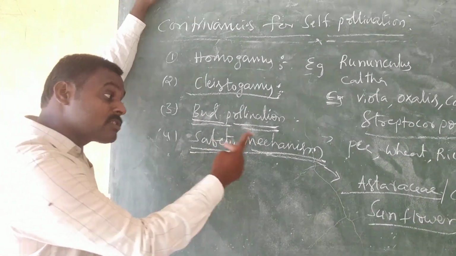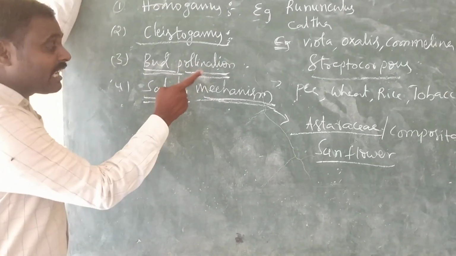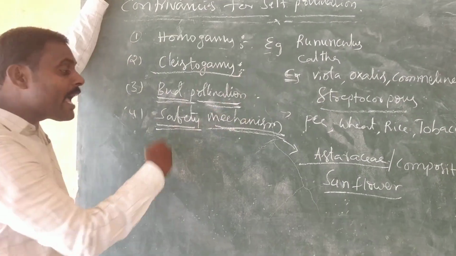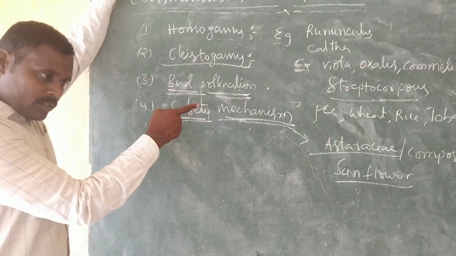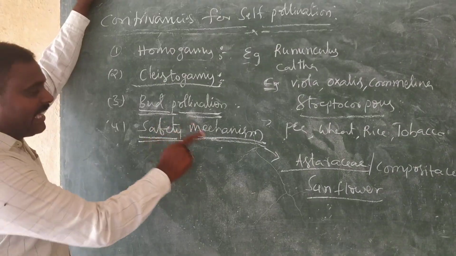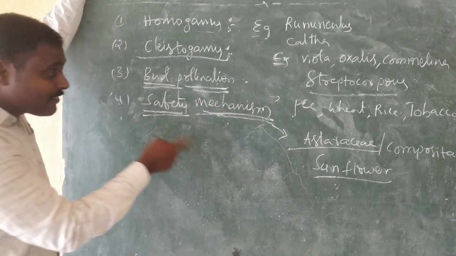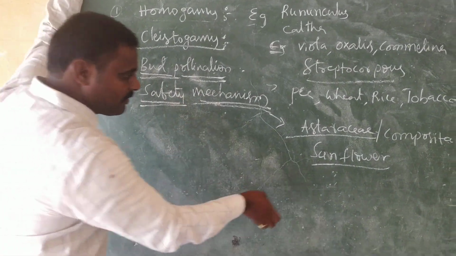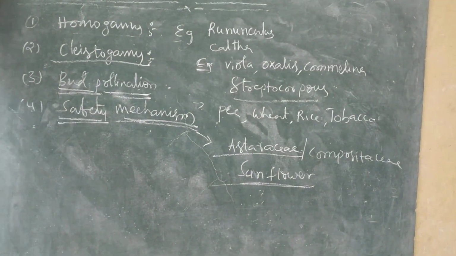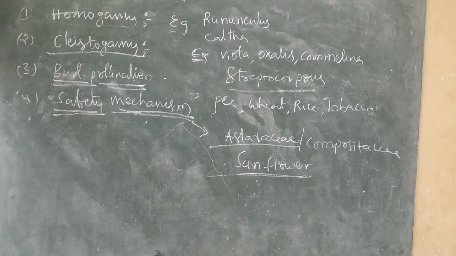When cross-pollination fails to occur, the stigmatic lobes of disc florets will curl back, for facilitating self-pollination. Hence, this mechanism is called the safety mechanism. We observe it in the members of the sunflower, Asteraceae or Compositaceae family.